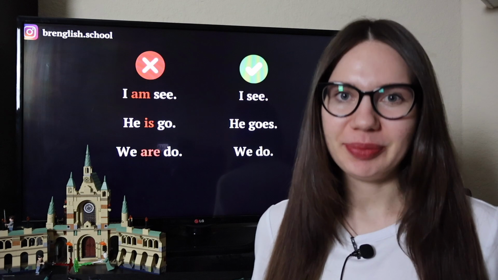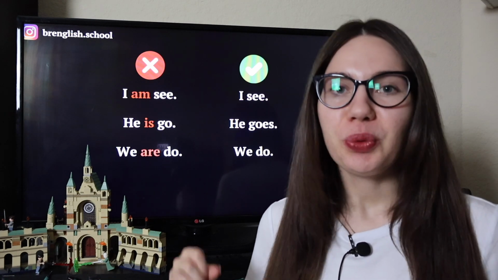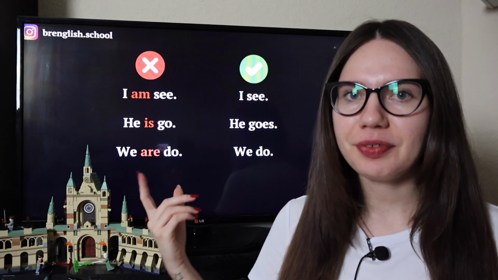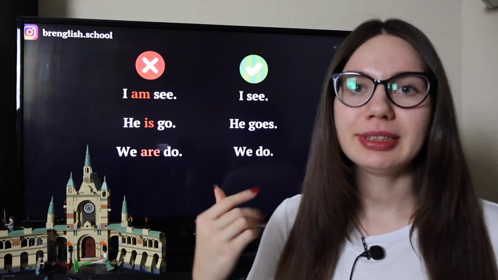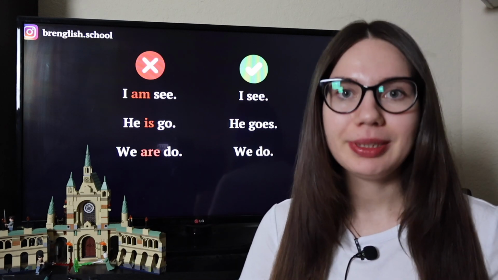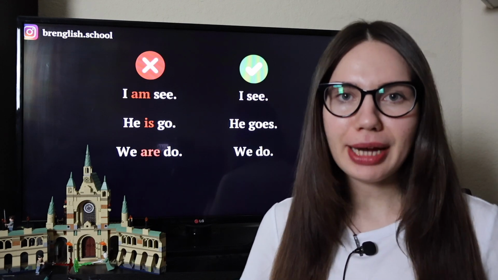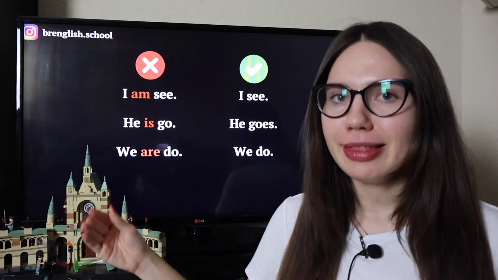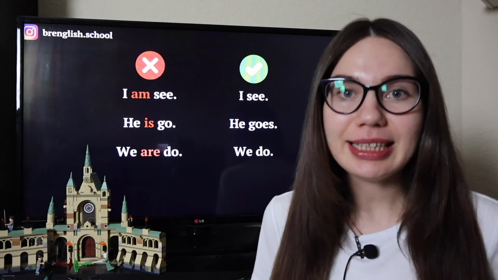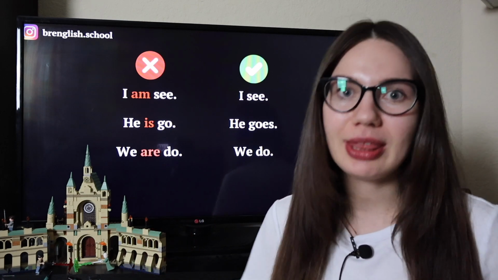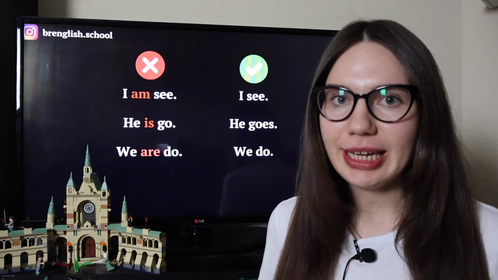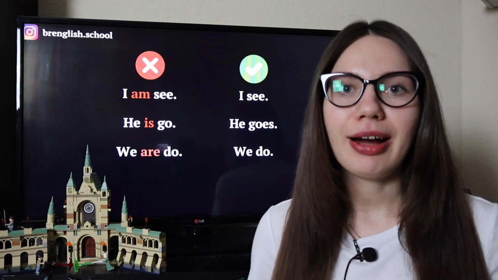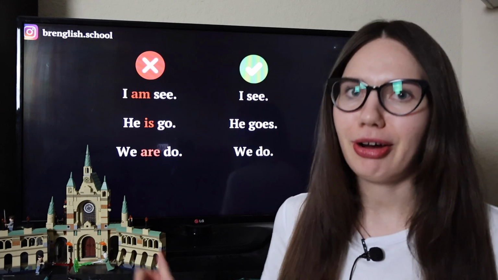Do not do like this. We have to build a sentence, right? When we are building a sentence, we have to have some verbs. So, for example, if I have a sentence, I see something, I have my verb see. So if I have an actual verb in my sentence, I do not use the verb to be. I cannot say I am see because it's incorrect. I cannot use the verb to be with the main verb. So I cannot use the verb to be in a sentence where I already have my verb. So if I have a verb I see, I do not have to use I am see.